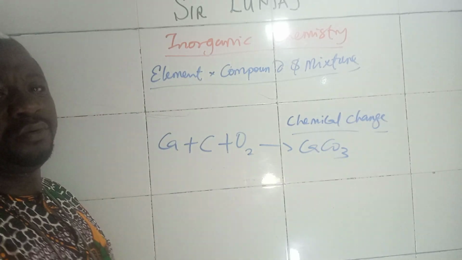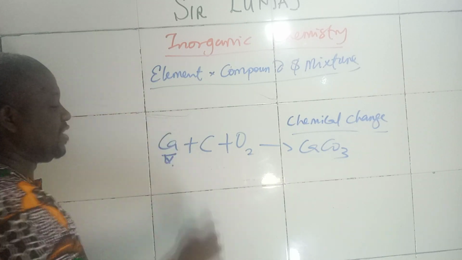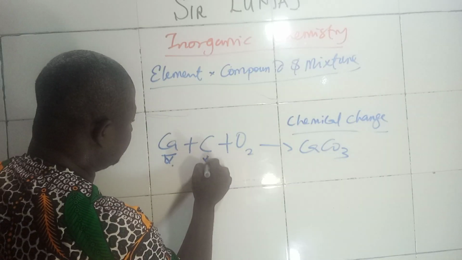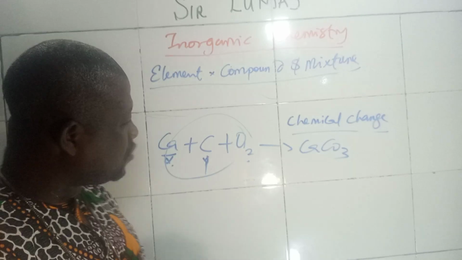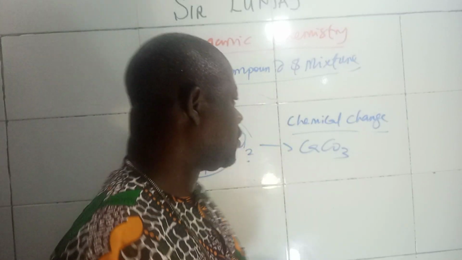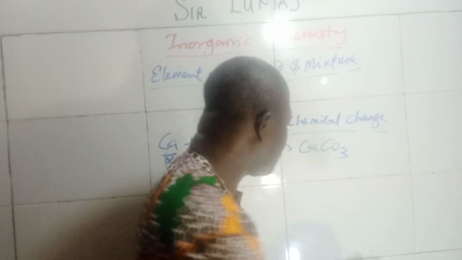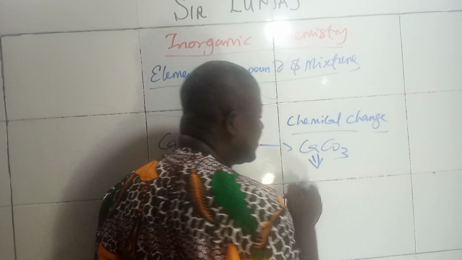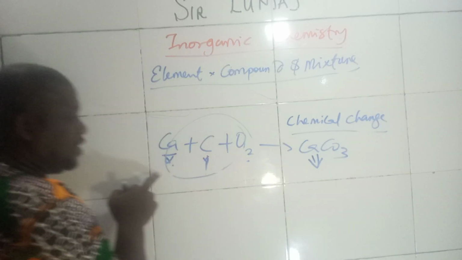That's your marble. This calcium on its own is a white substance. This one is carbon, a black substance, this is oxygen. By the time you react them under a particular temperature or with other chemicals, they will generate marble. This one now has a different property compared to these.